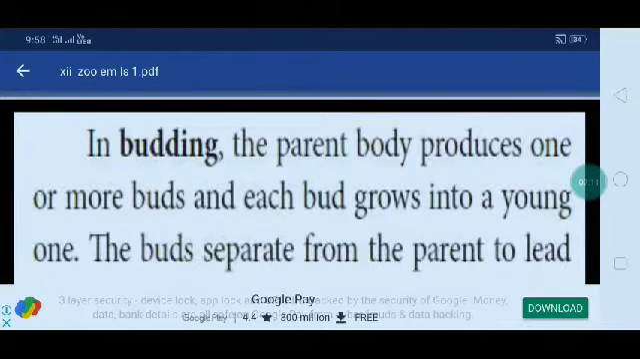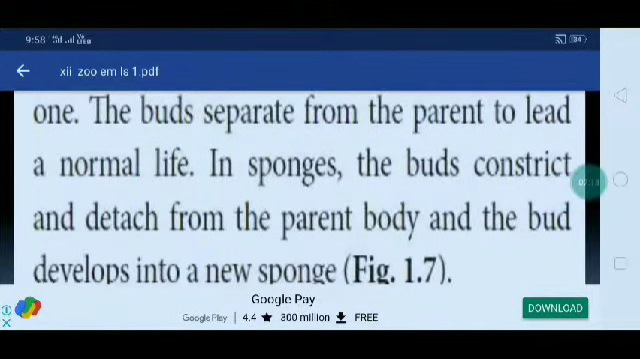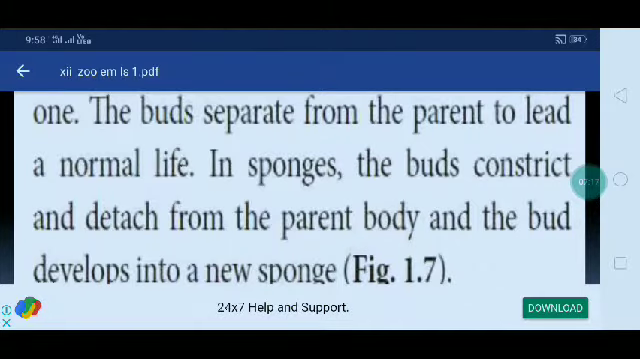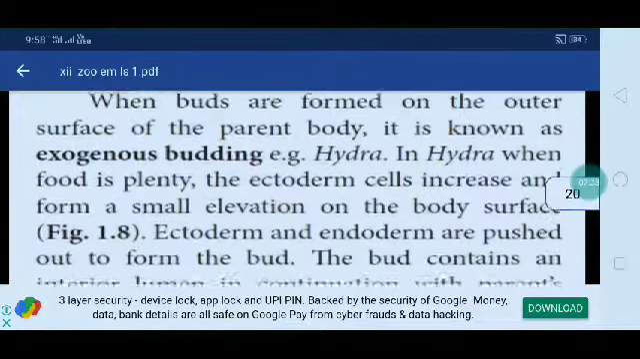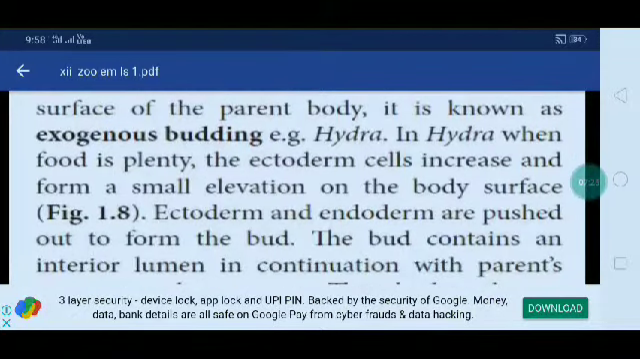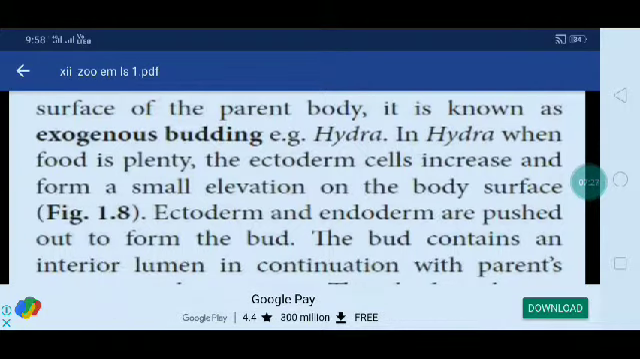In budding, the parent body produces one or more buds and each bud grows into a young one. The buds separate from the parent to lead a normal life. In sponges, the buds consist of a discharge from the parent body, and the bud develops into a new sponge. When the buds are formed on the outer surface of the parent body, it is known as exogenous budding. If the bud is present inside, that is endogenous budding.